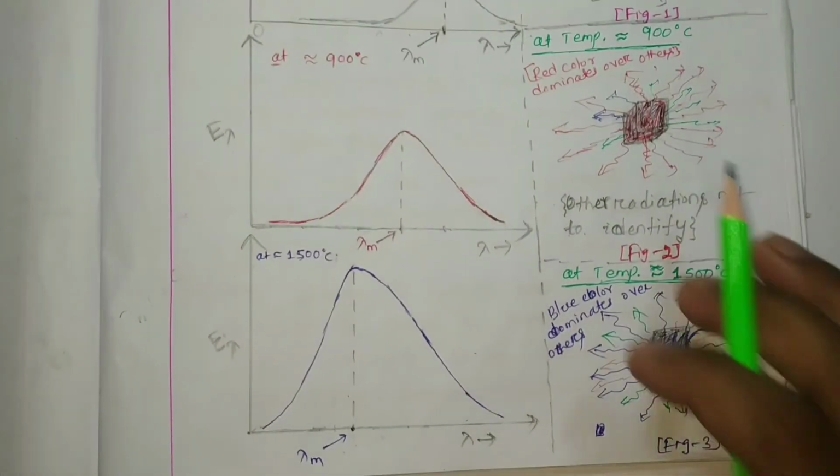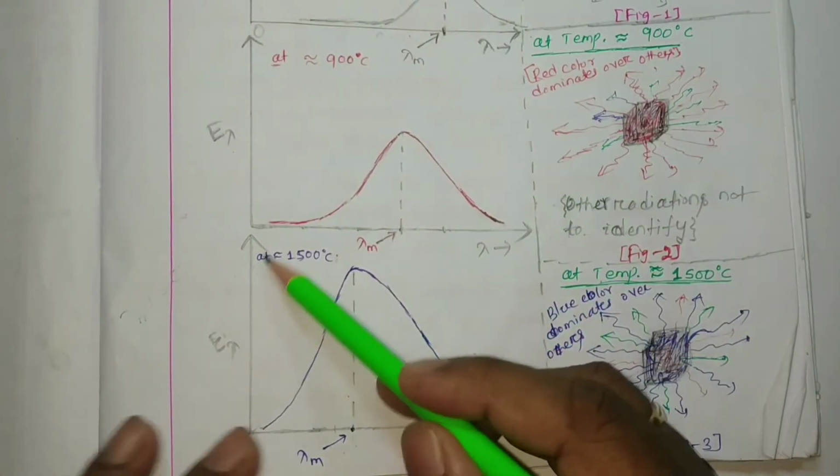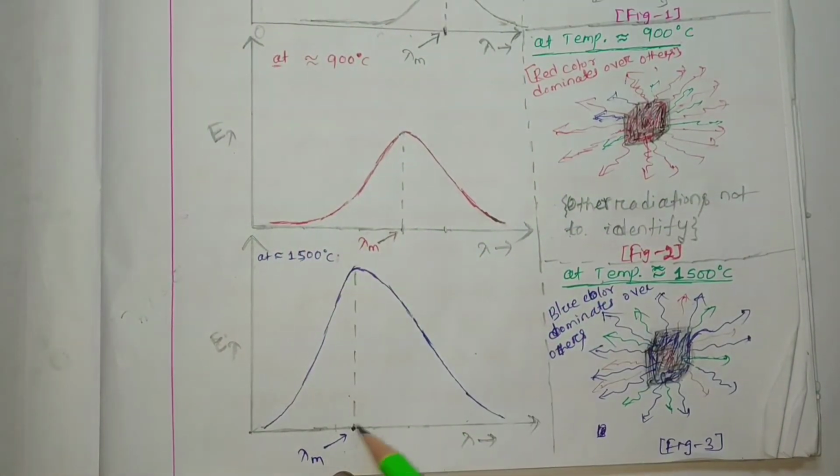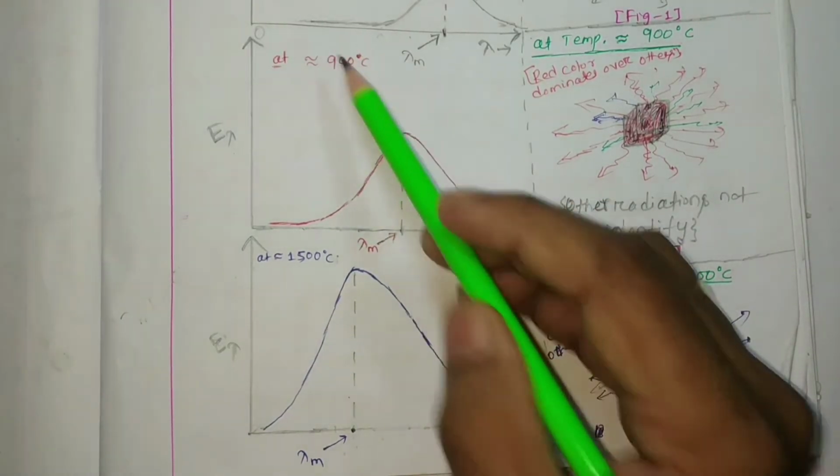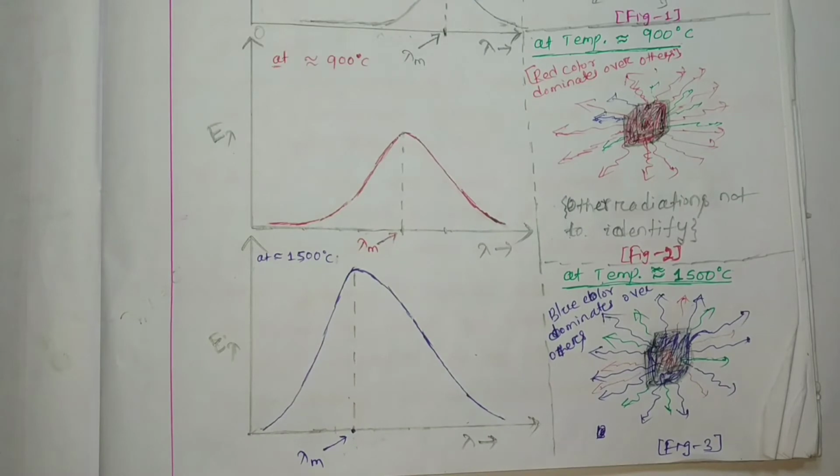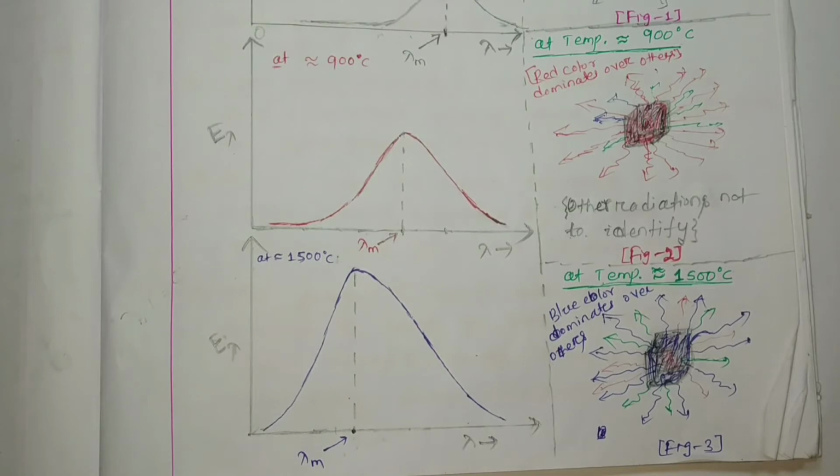So with higher temperature you find blue color, and at lower temperature you get the red color of the material. Here I am going to show you a simple example of the so-called blackbody radiation with the example of a matchstick.